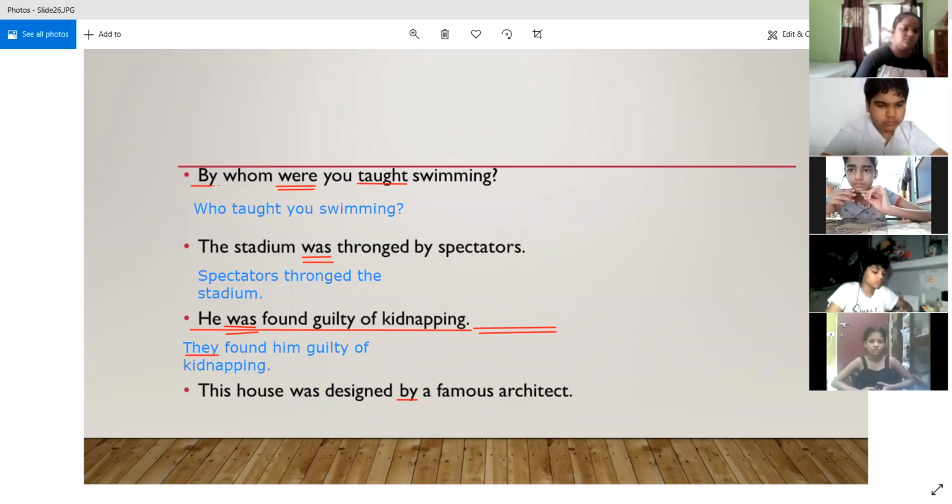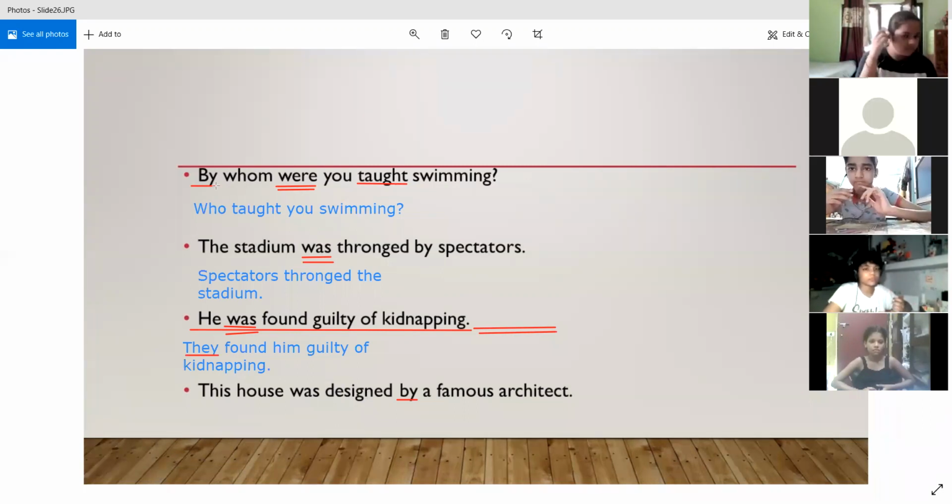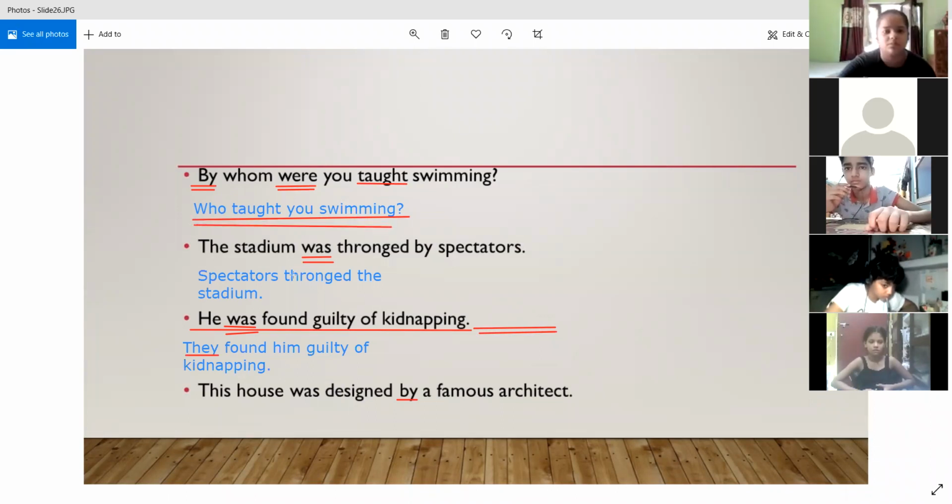Apart from that, you will never see "by" in the active voice. When we converted it into active voice, can you find "by" over here? You will never find a "by" present in the active voice.